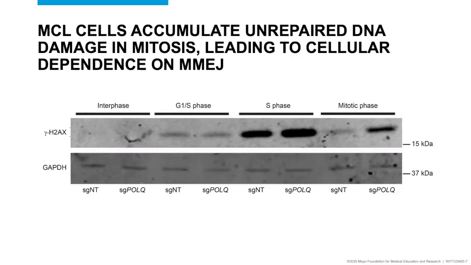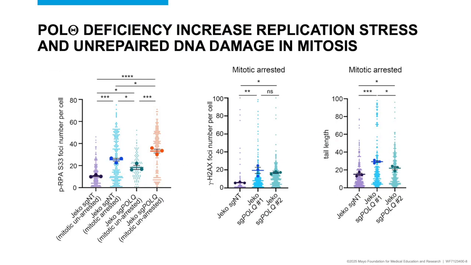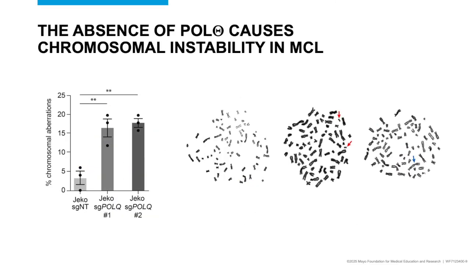We used mantle cell lymphoma as the model to study replication stress associated with cyclin D1 overexpression, as mantle cell lymphoma has universal overexpression of cyclin D1 due to 11:14 translocation. In mantle cell lymphoma cells, we profiled physiologic DNA damage and showed that in the absence of polyQ, significant DNA damage accumulates in the M phase of the cell cycle. Further, polyQ absence also significantly increased replication stress in addition to mitotic DNA damage.